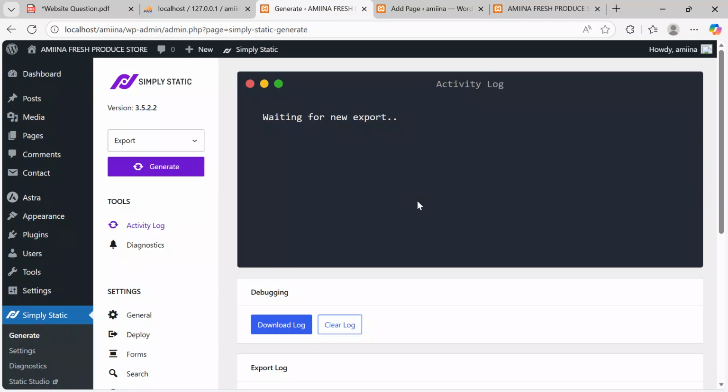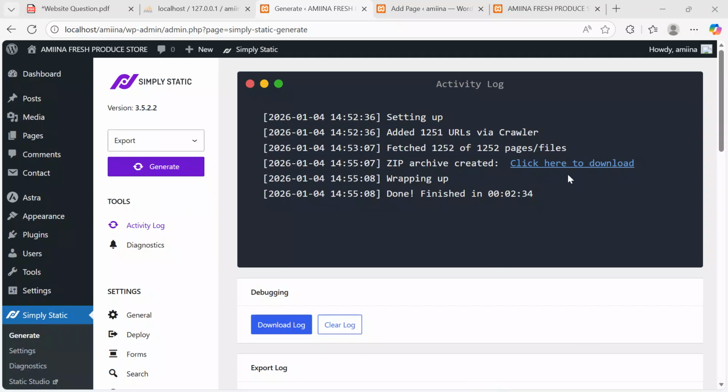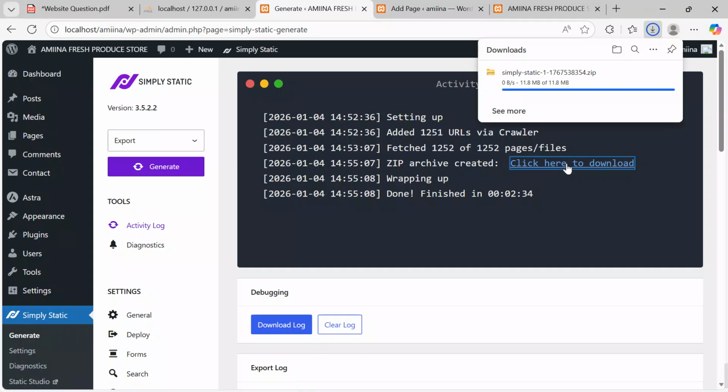And then here we are on to the final stage where we are going to download our website. Come and say generate. Click this button, generate. Then the activity log will start running, and then we shall have the download link in a few seconds, waiting for new export. Okay, so now here we go. They are telling us that they are done extracting, and they are telling us to click here to download. So I'll just come, click this. Yes, and then our website is ready and everything is set. Simply Static is done.